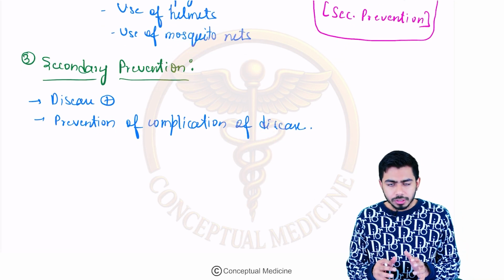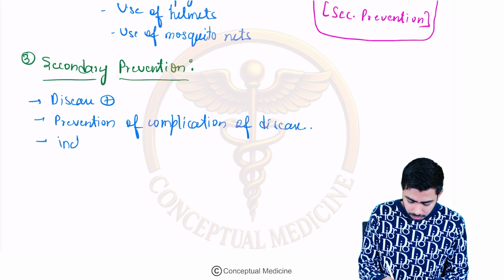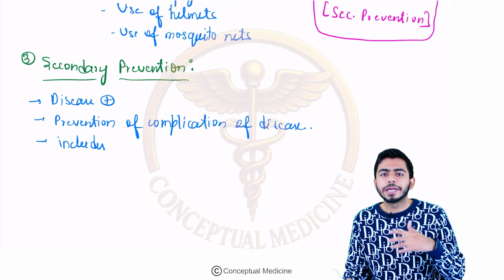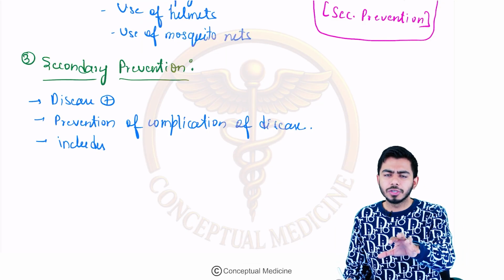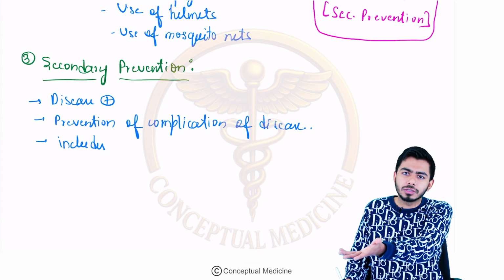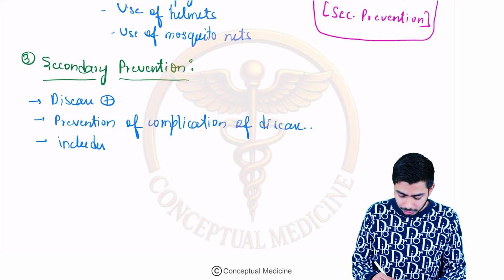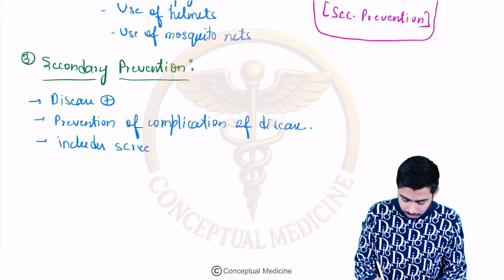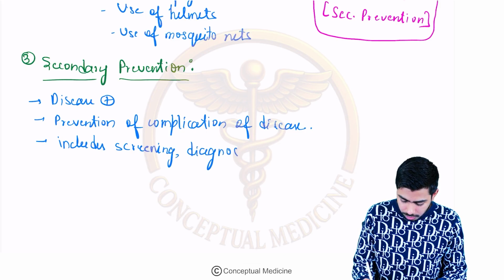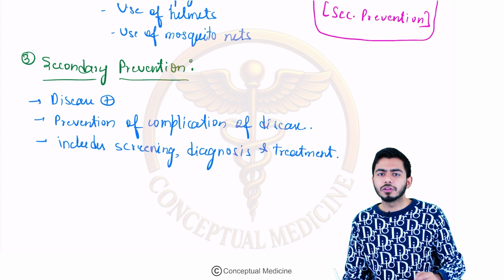Now next, in this case we are generally talking about early diagnosis and treatment. If you are treating the disease, we are doing the secondary level of prevention. Why are we treating the disease? Because we have already diagnosed the disease, right? If you are using several kinds of screening tests, that includes screening, diagnosis and treatment. All of these come under which level of prevention? Secondary level of prevention, right?